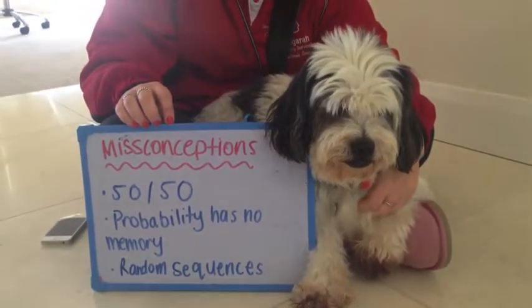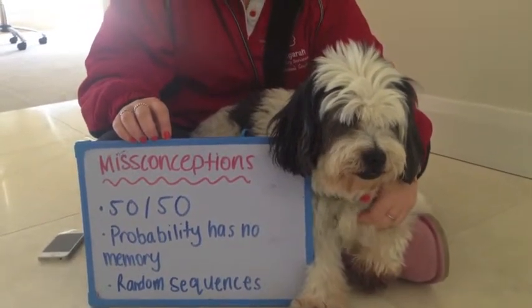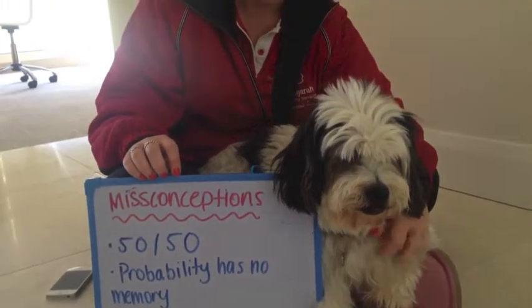Now that we have established that each door has an equal chance, let's discover the outcome. As you can see, you have now won the dog. Now that we have opened the door correctly and seen the outcome, let's take a look at the misconceptions associated